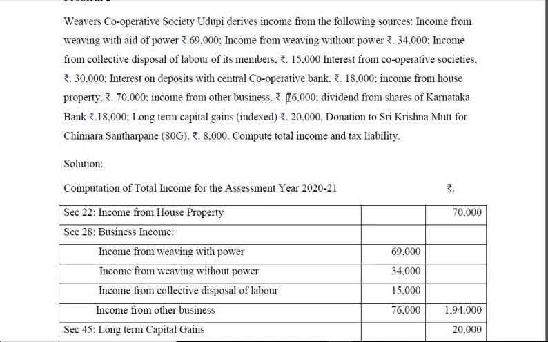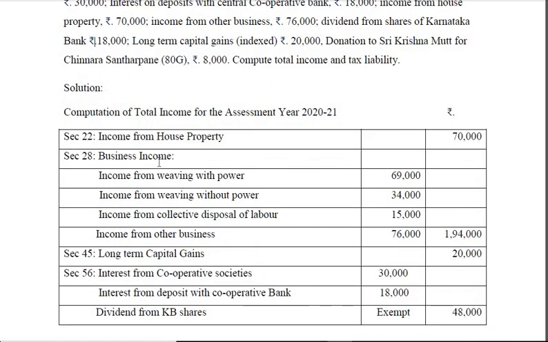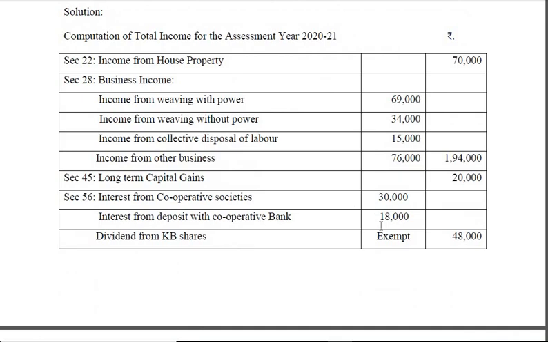So that's all. All these will come under business income. Then capital gains, see, long-term capital gains 20,000, that you have to take here. Then income from other sources like interest you have to take. Then dividend from shares of Karnataka Bank you have to take. So thus these two items are taken.